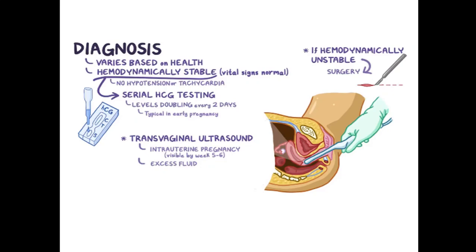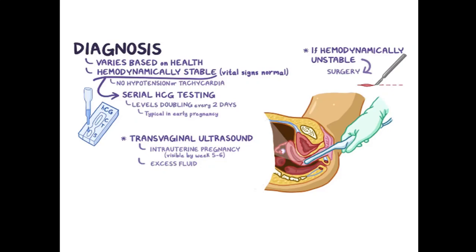So in this case, we will diagnose by regularly checking serial human chorionic gonadotropin testing. As in a normal pregnancy, the level of human chorionic gonadotropin doubles every day, and this is the situation that is also seen during a normal pregnancy.